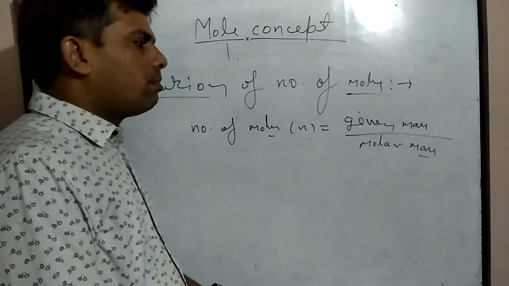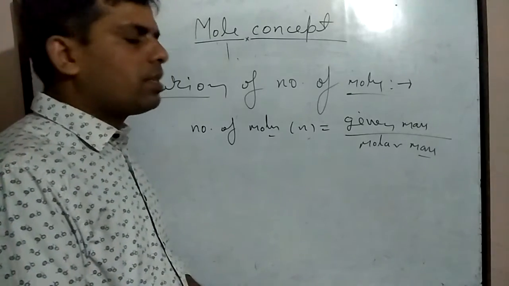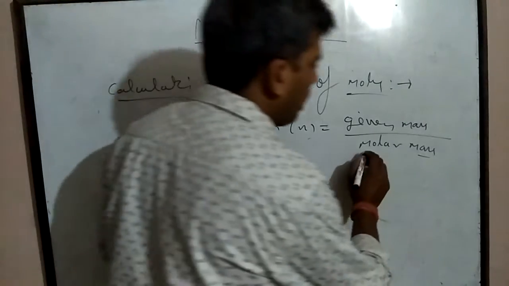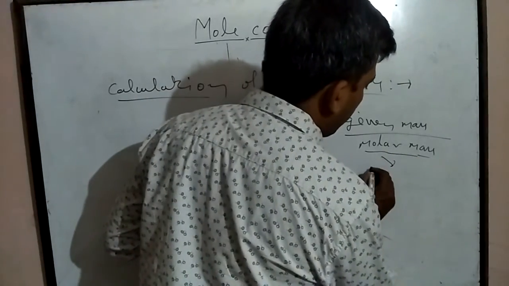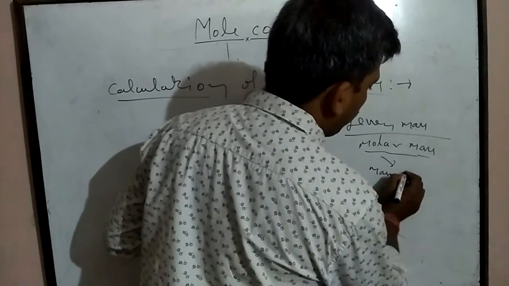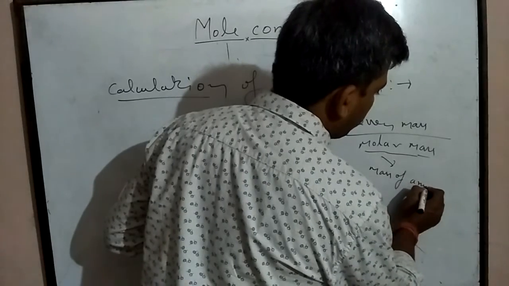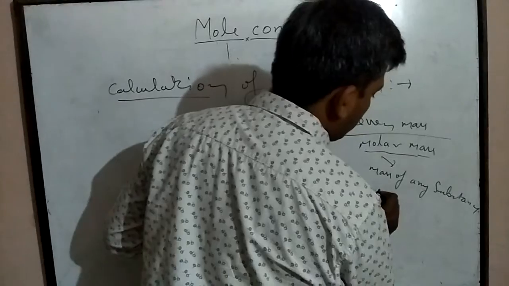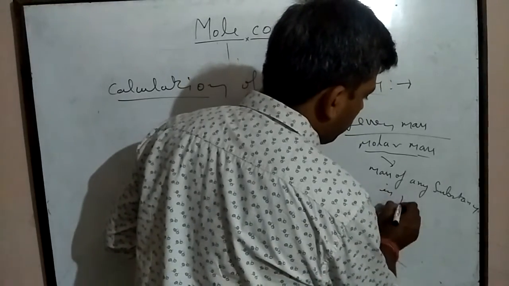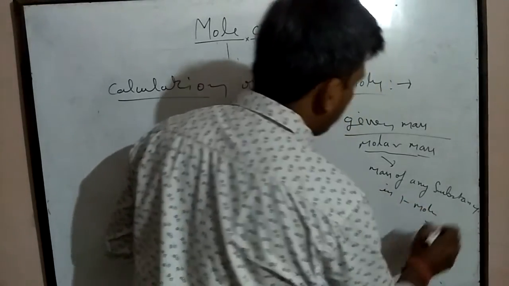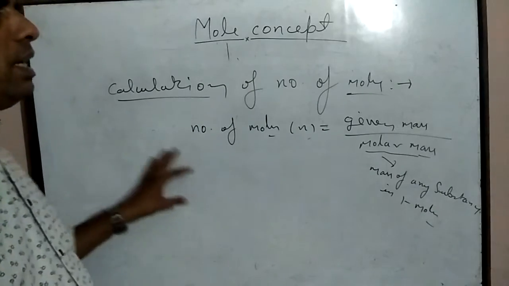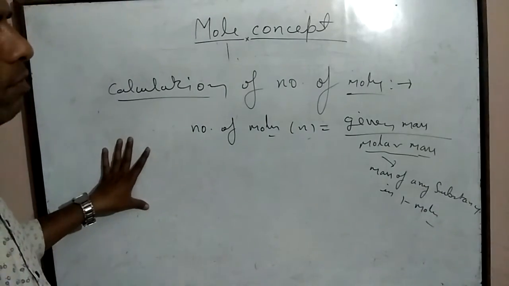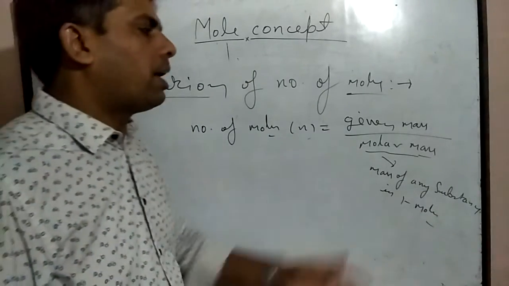Molar mass means the mass of any substance in 1 mole. The mass of any substance present in 1 mole is known as the molar mass.